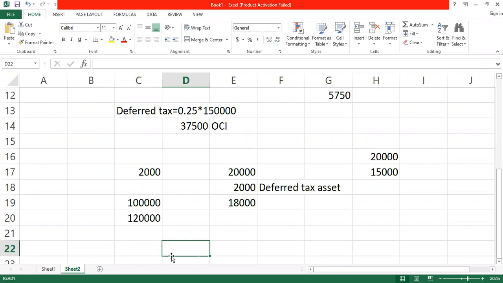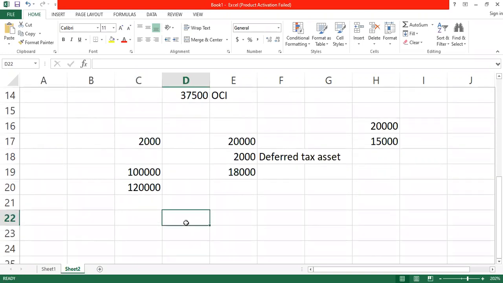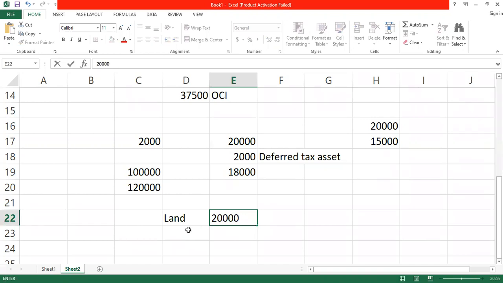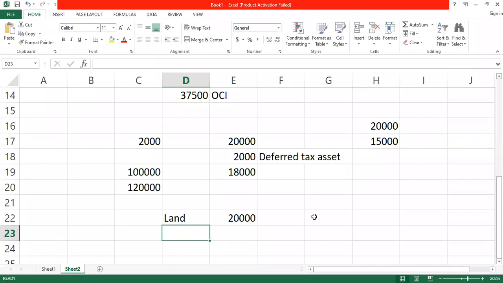Before we proceed, whenever a company values land, don't say land is not depreciable, so we are not going to create deferred tax on the land. If the land is 20,000 in the books of the company, what will be the value of the same land in the books of the tax authority?